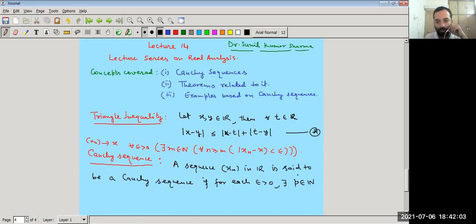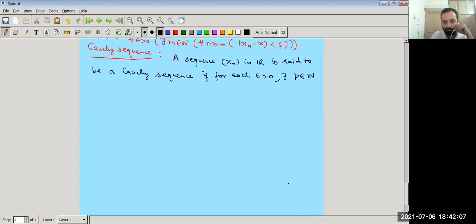There exists p, any positive integer, right? Such that for all m, n, where m and n are any positive integers greater than or equal to p, we have mod xn minus xm is less than epsilon.